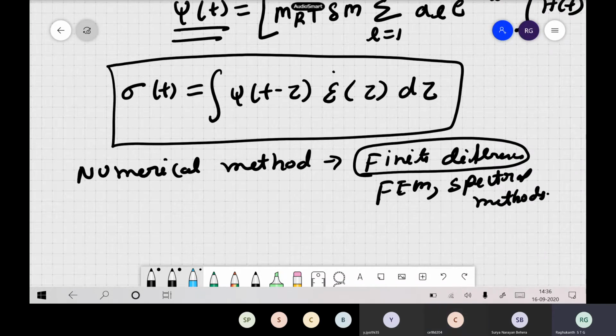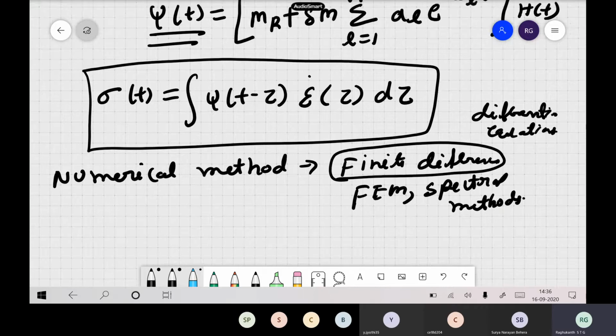Okay, but now in finite difference, all are difference equations only. So if you have differential equations, it is very easy to solve in a finite difference framework, or even in spectral methods also. But here the problem of viscoelasticity is a convolution integral actually.